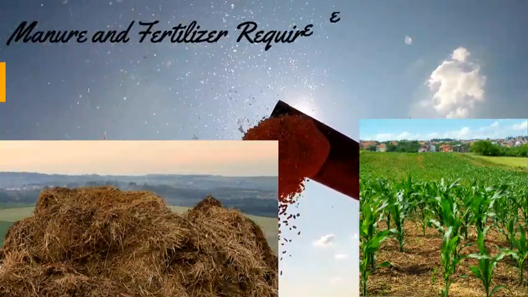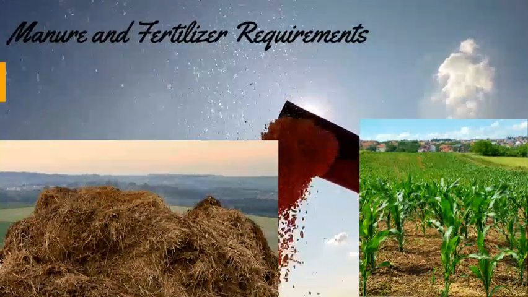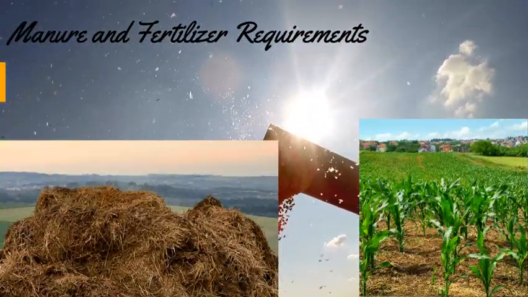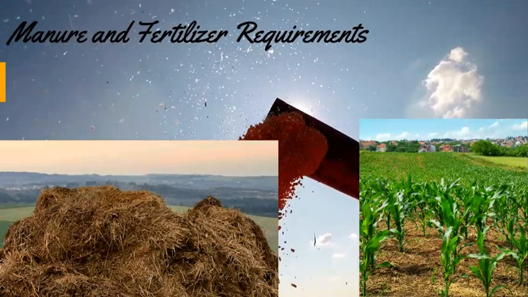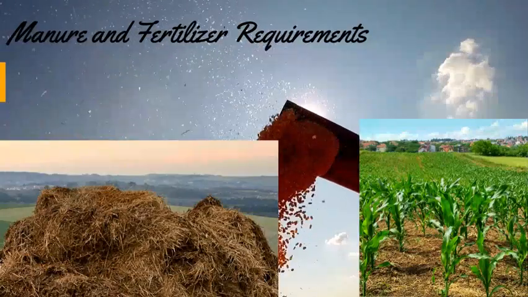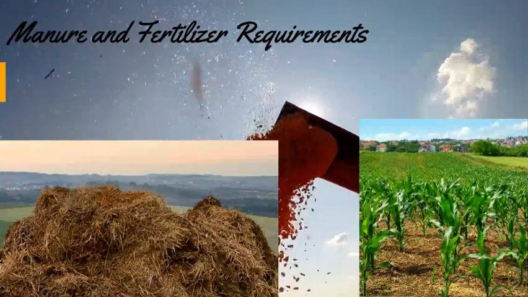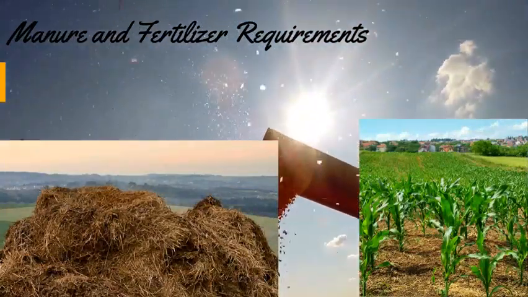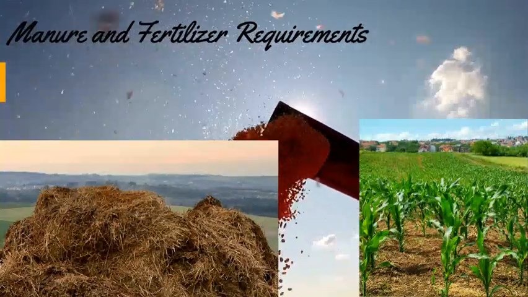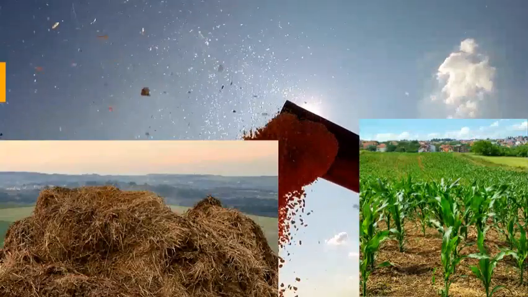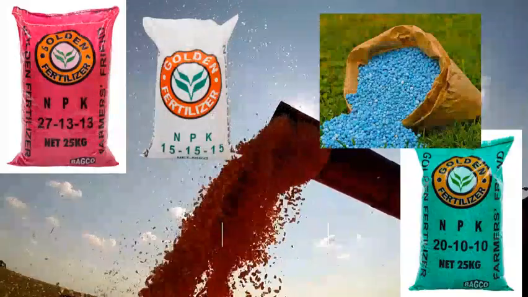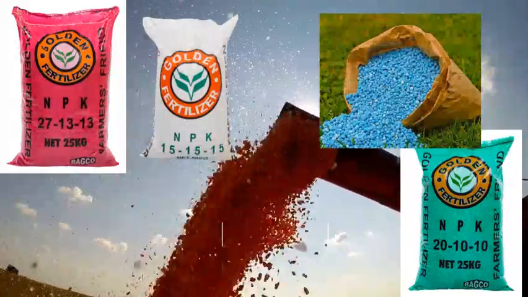Now manure and fertilizer requirement. Now maize will do well if the land is well fertilized. Now a farmer can make use of organic manure, which is gotten from horses or poultry or rabbit, or the farmer can make use of inorganic fertilizer, which is mainly NPK. The N there refers to nitrogen, the P there refers to phosphorus, and the K there refers to potassium.